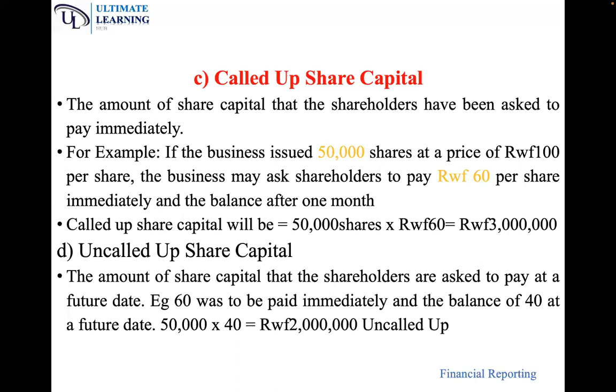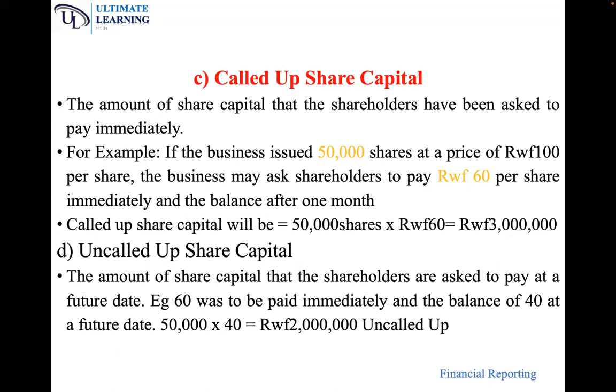Now, let's go back to issued. We said that we want to issue 50,000 shares at a price of 100. But because you recognize sometimes shareholders don't have all the money they can pay at once, you ask the shareholders that even though I'm giving you 50,000 shares at a value of 100, I want you only to pay me immediately 60, and then the balance you'll settle in future.